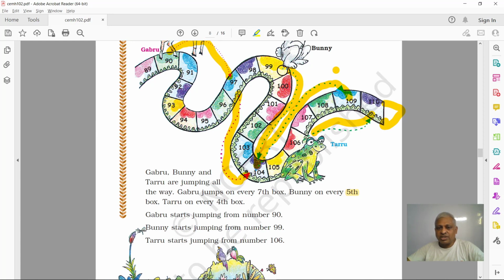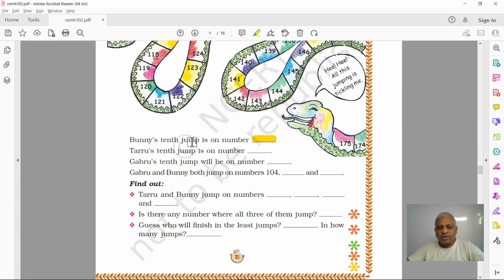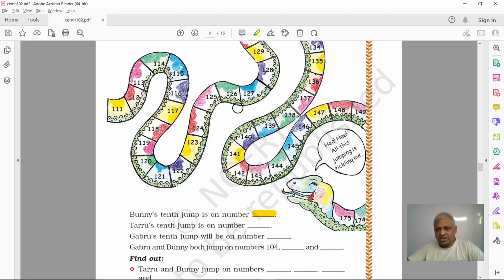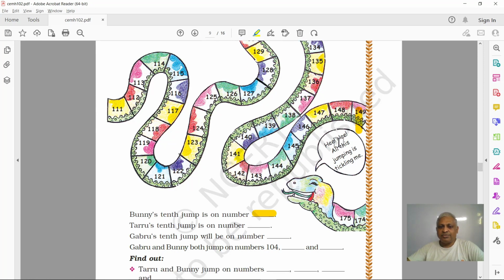Right now it is at 99. Each jump is 5, so 10 fives are 50. 99 plus 50 will be 149. Right? So Bunny will be here at 149.